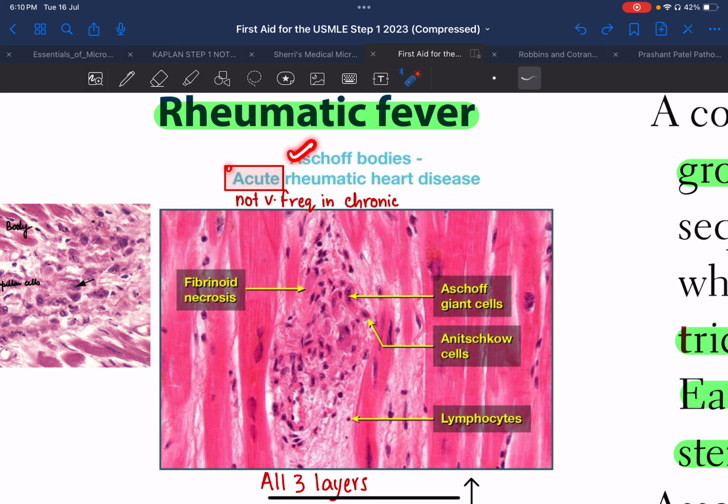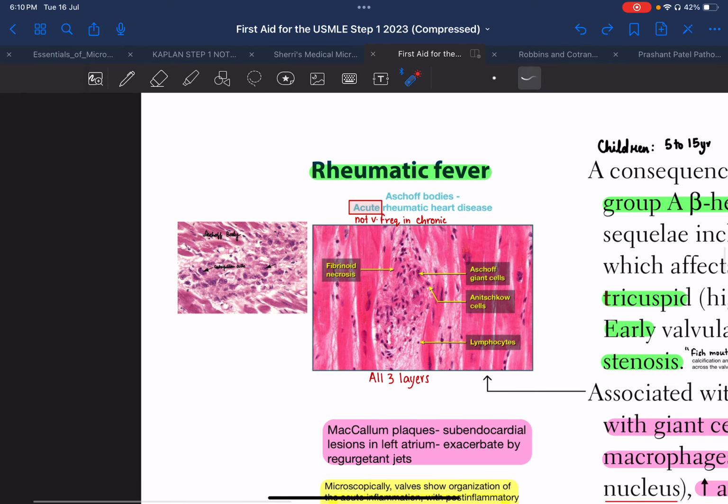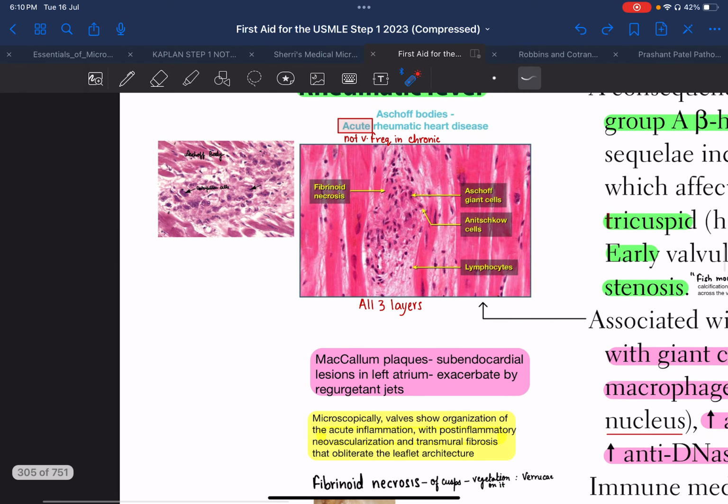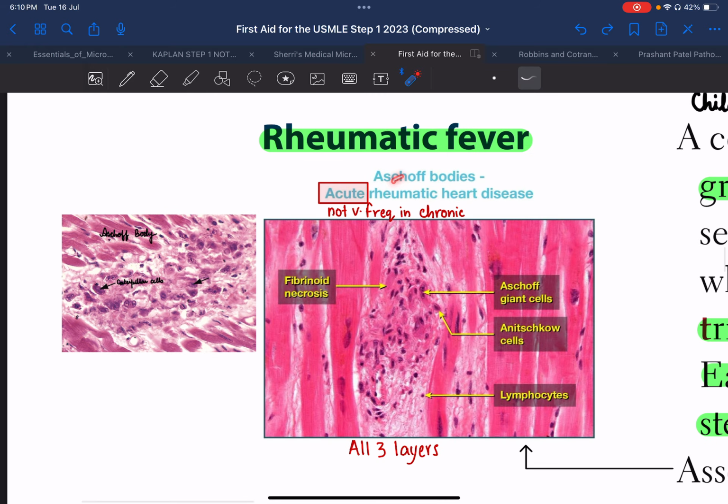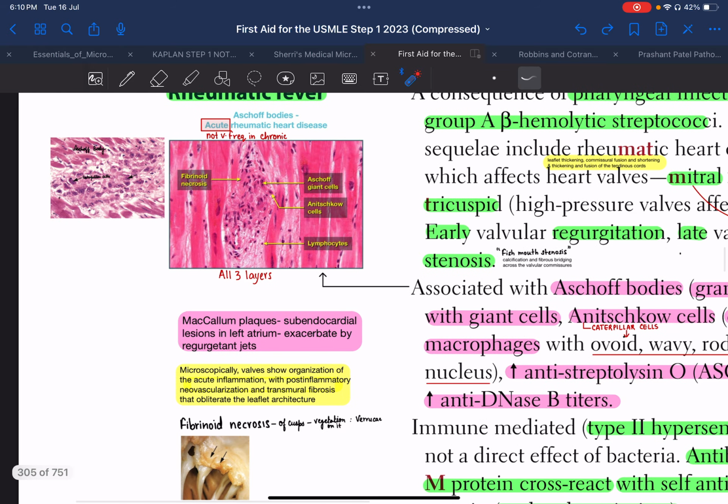A for Aschoff, A for acute. They are not very frequently seen in chronic disease. That's why I also said that in autopsy it's less common, because mostly autopsy is of elderly individuals, which is more of a chronic condition. So Aschoff bodies will not be that prominent there.